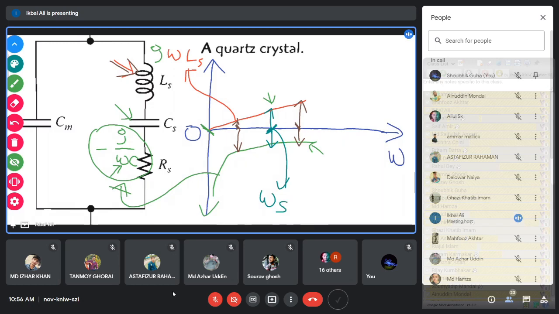Have you understood this impedance curve? Someone has asked the question of when it will become inductive, when it will become capacitive, and when the resonance actually occurs. Have you got your answer? Has everybody understood this curve and the resonance phenomena?